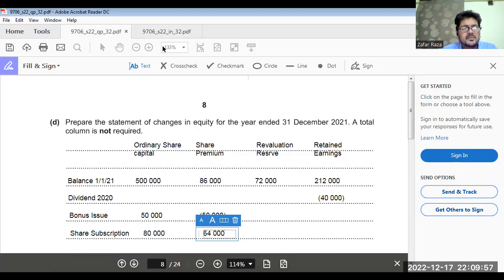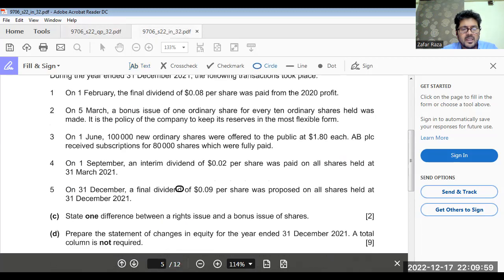Done. Okay. What next? On 1st September, an interim dividend of 0.02 per share was paid on all the shares